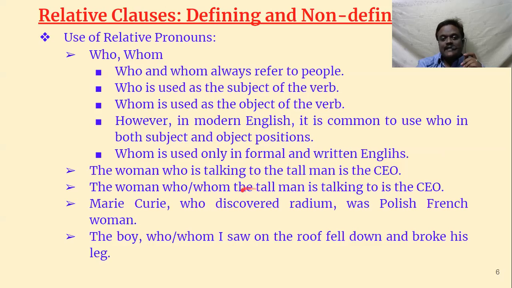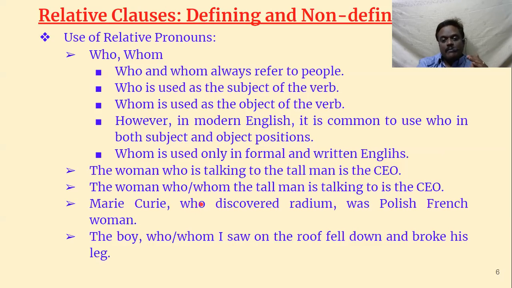So tall man is referred to as whom, because tall man is in objective position. Let us take another example. Marie Curie, who discovered radium, was a Polish French woman. See again, if you separate this into one sentence, Marie Curie was a Polish French woman. Marie Curie discovered radium. So Marie Curie is in subjective position, that is before the verb. So here we are using who.